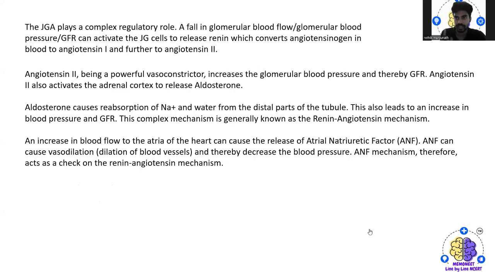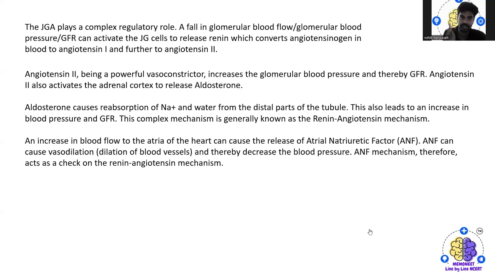Then the JGA, that complex, plays a regulatory role. A fall in the glomerular blood flow or glomerular blood pressure, that is GFR, can activate the JG cells to release renin, which converts the angiotensinogen in the blood to angiotensin 1 and further to angiotensin 2.